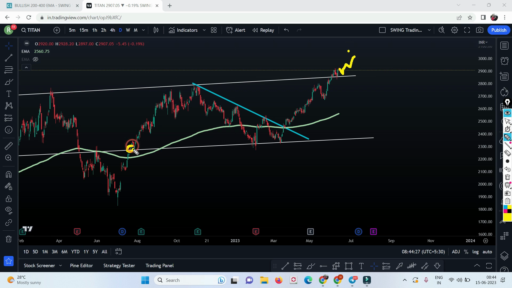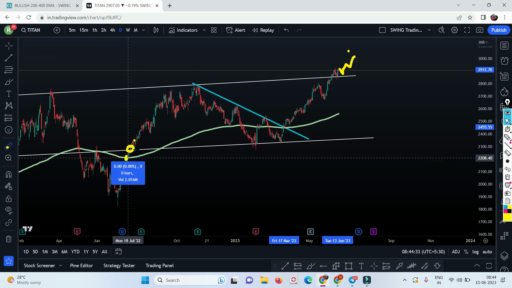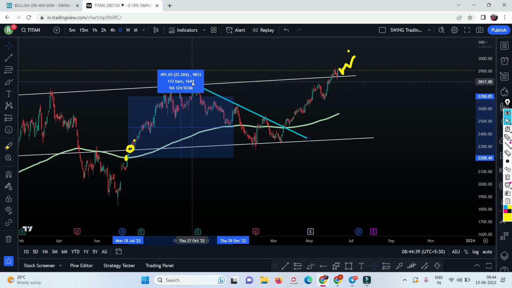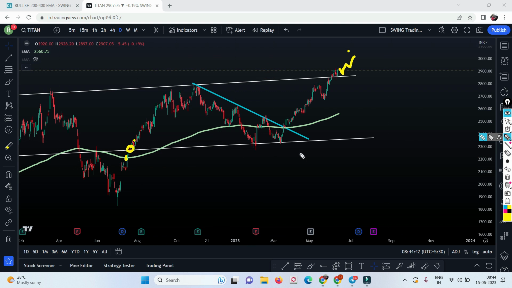See, it took the support of the 200 moving average here and went up. How many days was it? Let me show you that as well. The moment it took the support, it went up for almost 164 days of consolidation, then slowly it came down, so finally it took the support of the 200 moving average. It can be 164 days, it can be 10 days, 20 days, or 1 year, but technically, don't enter into any stock which is far away from your 200 moving average, because the tendency to kiss the 200 moving average is more.